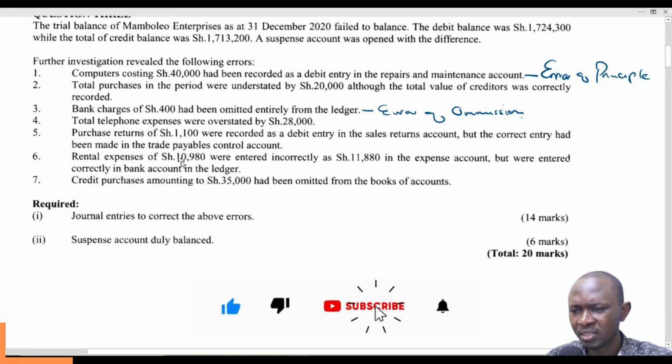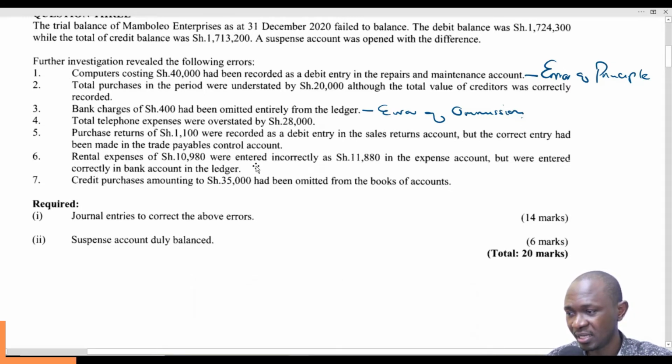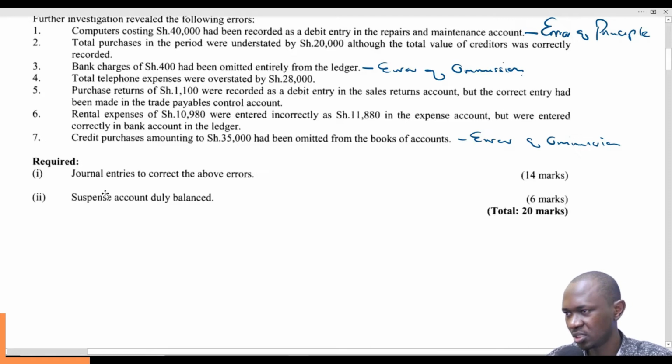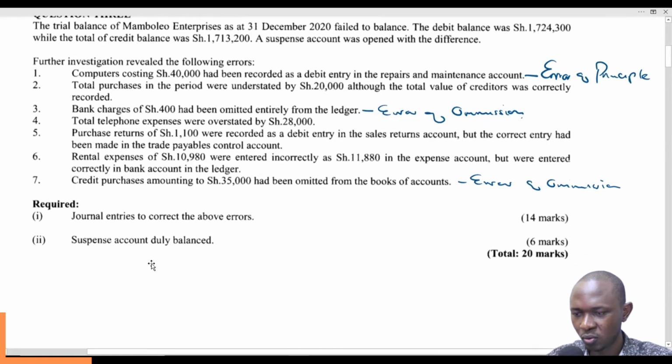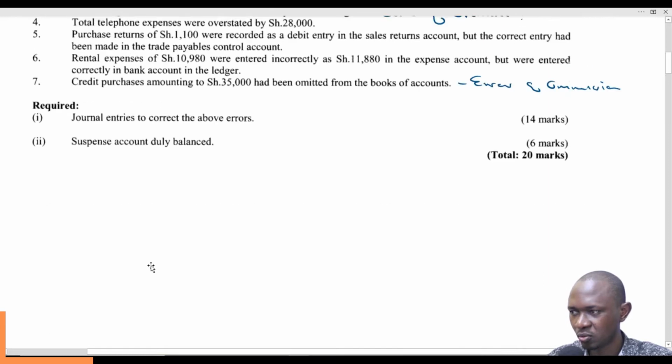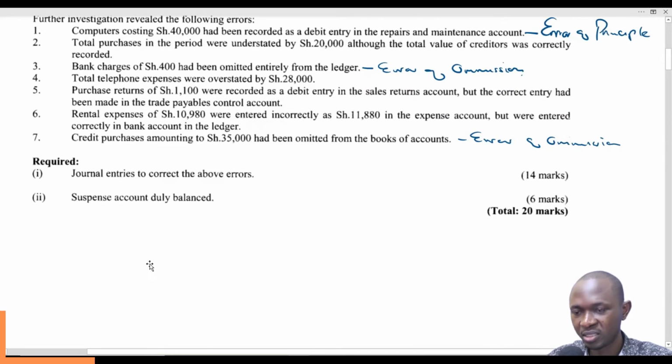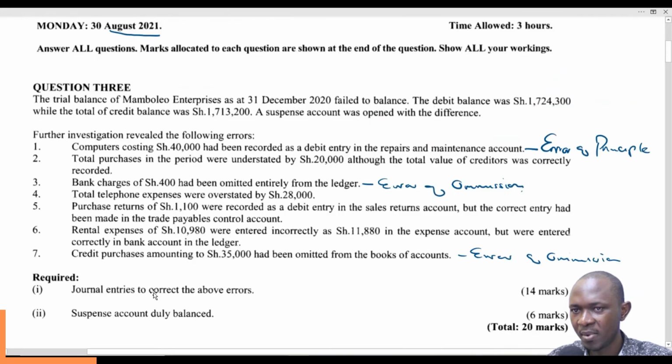Then rental expenses of 10,980 were entered incorrectly as 11,880 in the expense account, but were entered correctly in the bank account in the ledger. Then credit purchases amounting to 5,000 had been omitted from the books of accounts. Again, this is an error of omission. So let's see what is expected of us: journal entries to correct the above errors, and the suspense account duly balanced.